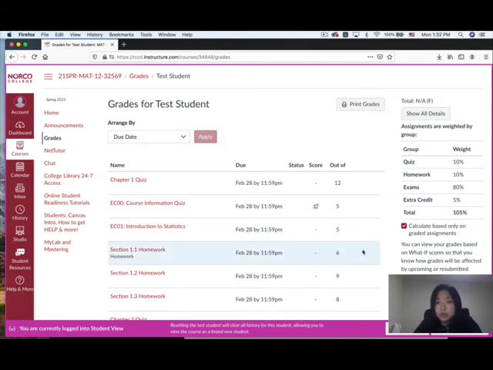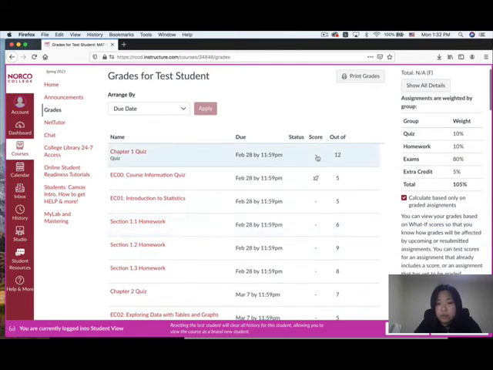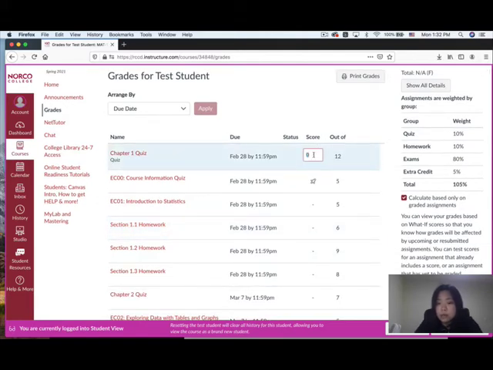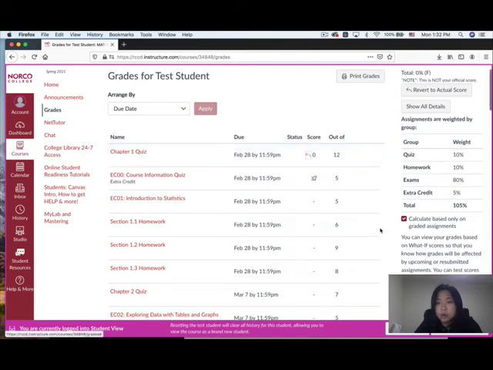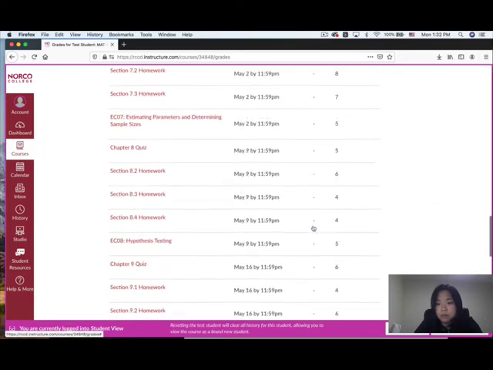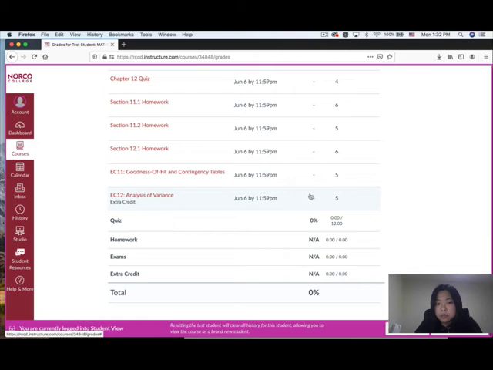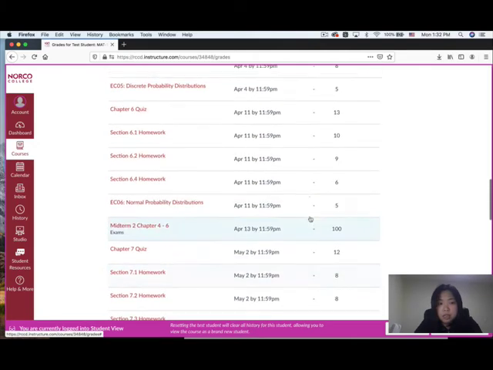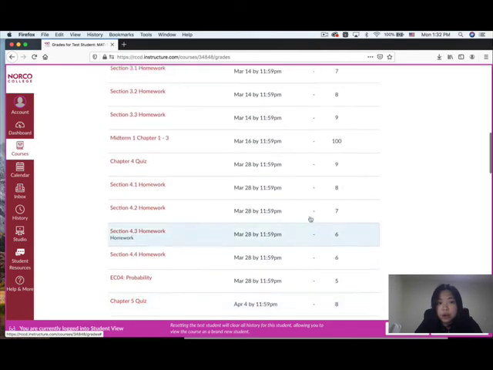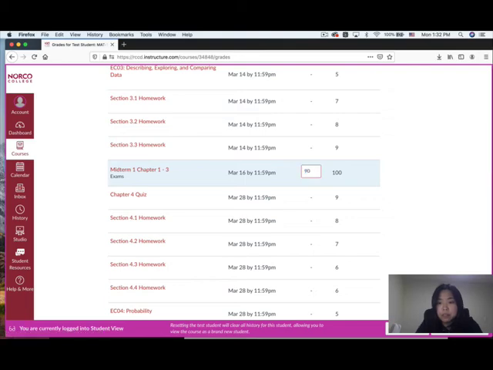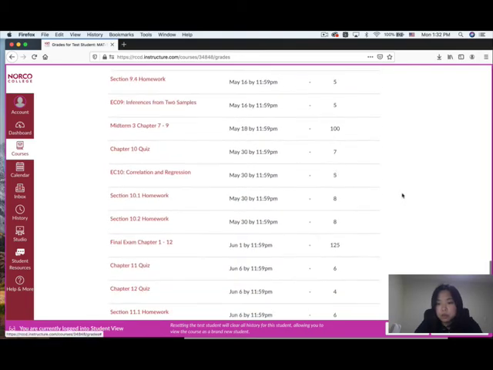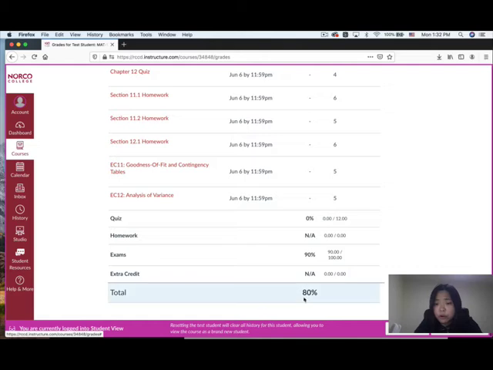And also you could try the what if grade. For example, I didn't take the quiz yet, but I want to know if I get a 0, what would happen? Okay, 0 means I'm at 0% in here. Let's say I got a really good grade on my first midterm. I got a 90. So what would happen? My current grade would become 80%. So you could try the what if grade to see, if you miss some of the homework and quiz, what is your current grade?